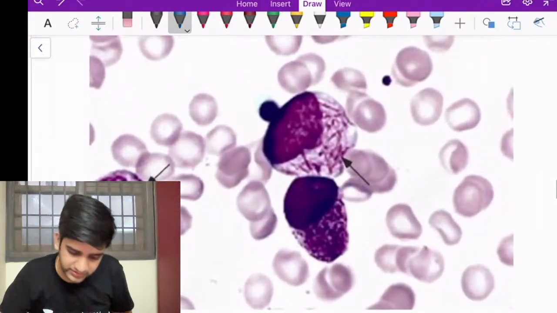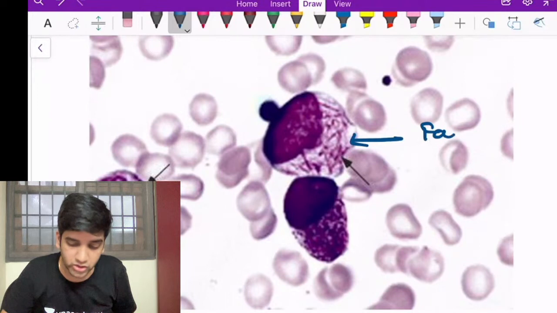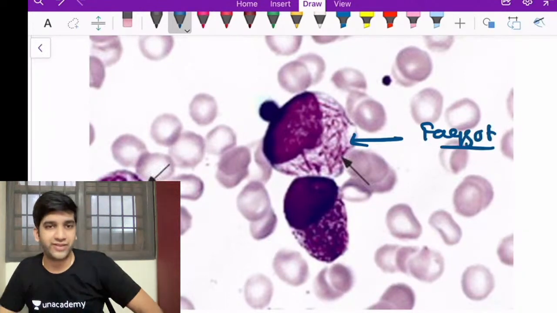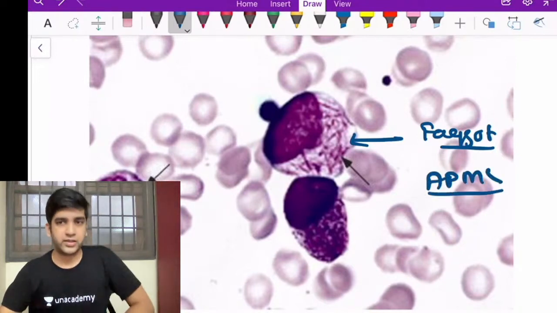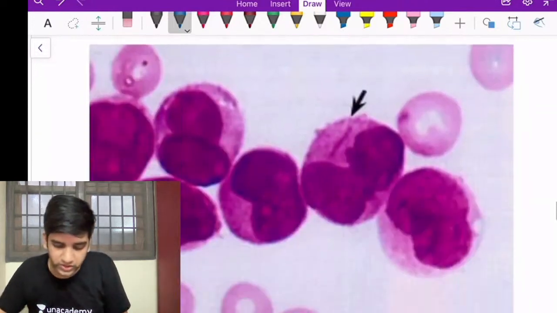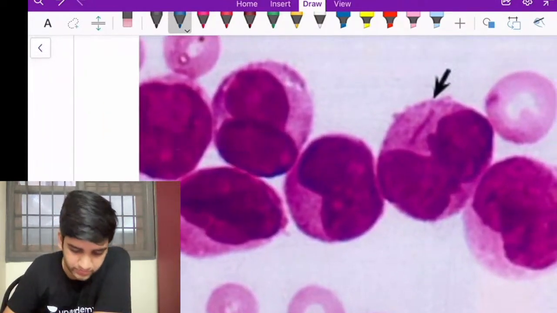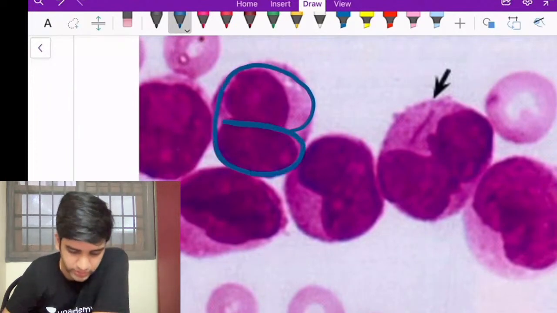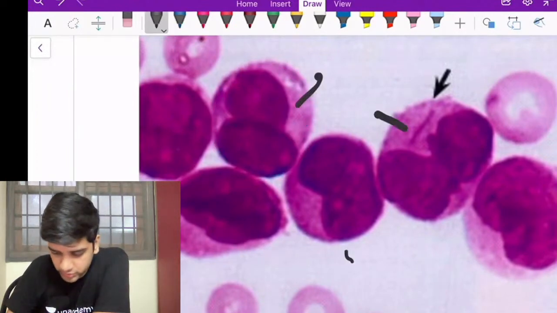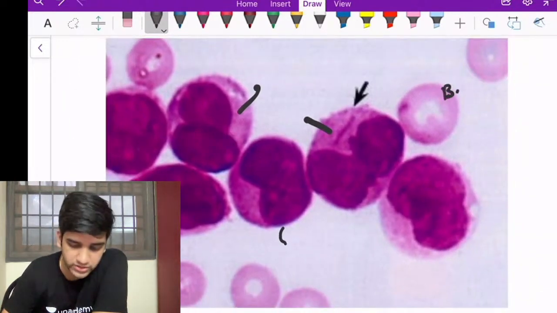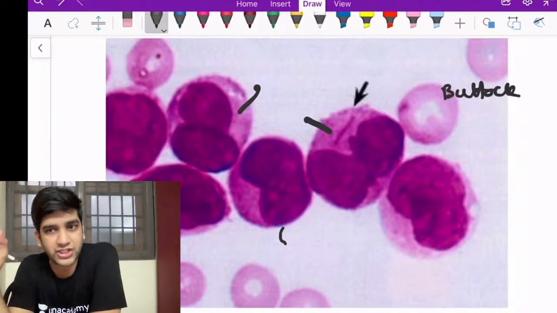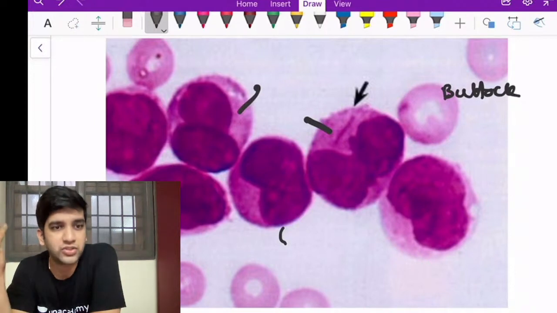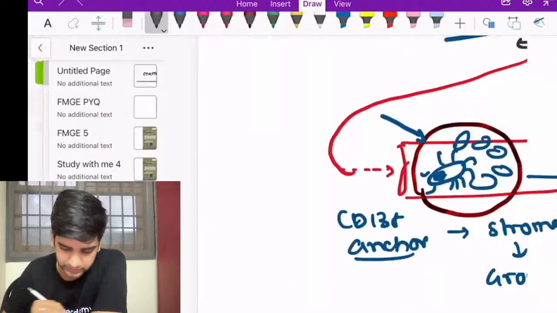Second thing here, when you look at this cell, there are definitely lots of Auer rods, right? Bundles of Auer rods, I call them a faggot cell. I'm having lots of Auer rods. This could be an AML M3 or an APML, acute promyelocytic leukemia. When you look at the nucleus here, definitely this part of the nucleus is much cleaved, right? You're seeing the indentation here. This one, this one, this one. They are deeply cleaved nuclei. This is called a buttock-shaped cell. Both of them are spotters. For undergraduates, we want them as a spotter, a buttock-shaped nucleus, and lots of bundles of Auer rods, both of which are diagnostic of APML or AML M3. Okay, go back to the theory part.